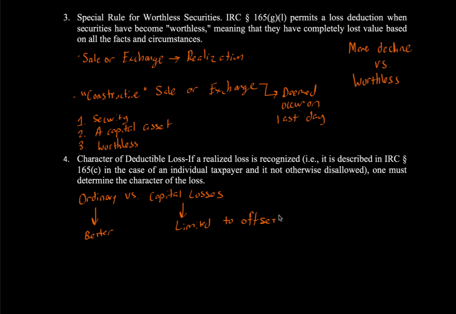So if you're an individual and you have $1 million in capital losses because of a recession, and you have no capital gains during the year, you're going to have to carry that loss. You can only use $3,000 against your ordinary income. Again, that's the rule for the current year. But then you get to carry forward indefinitely. But if you don't use it, it can never be transferred to anyone.